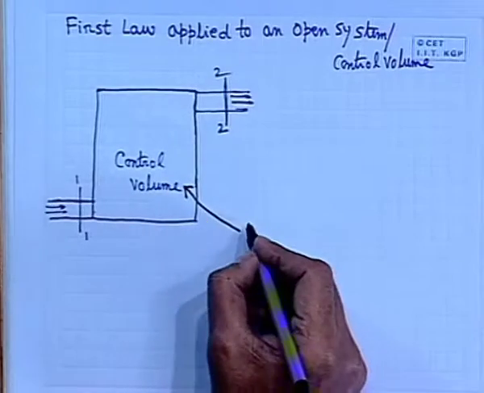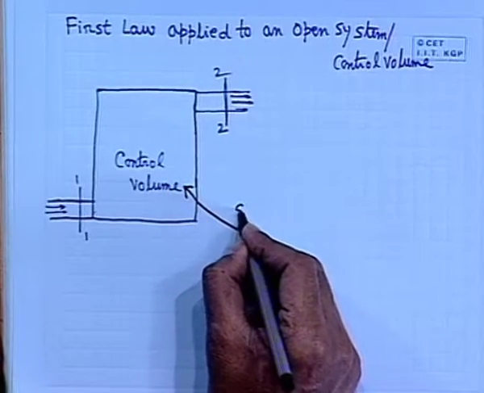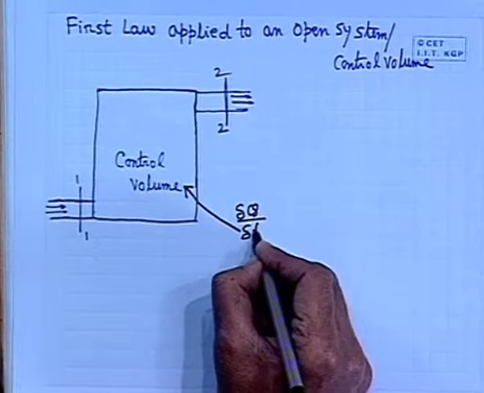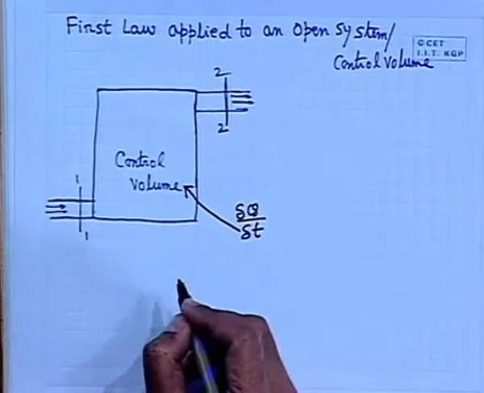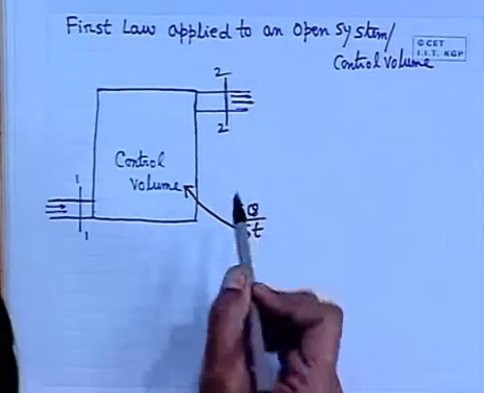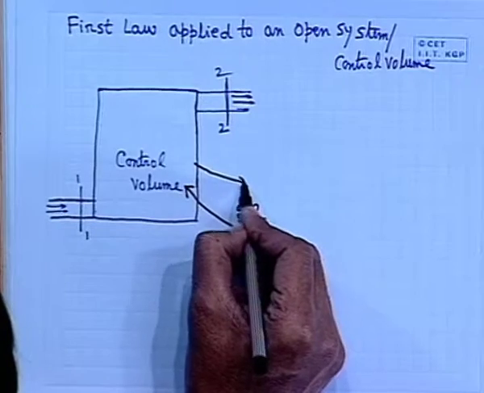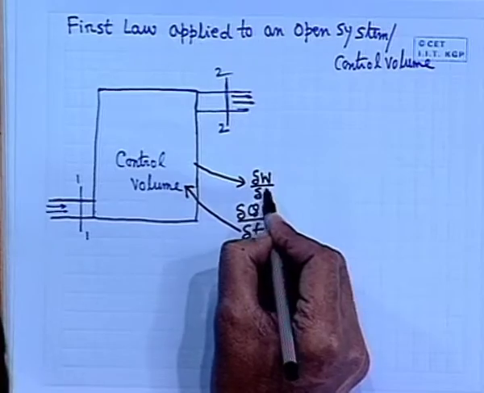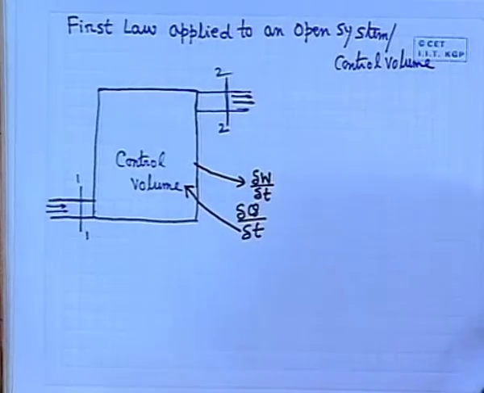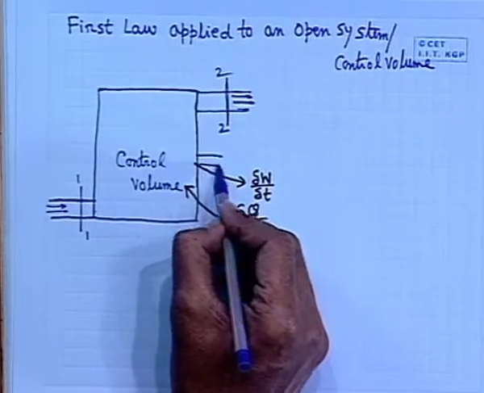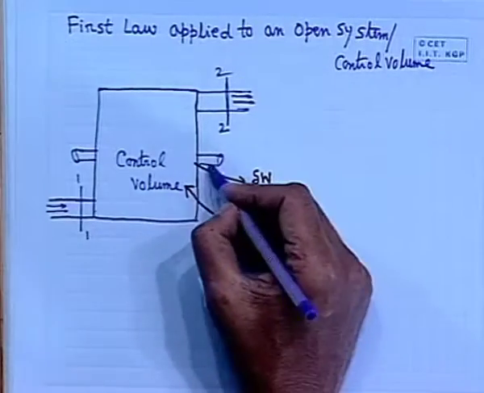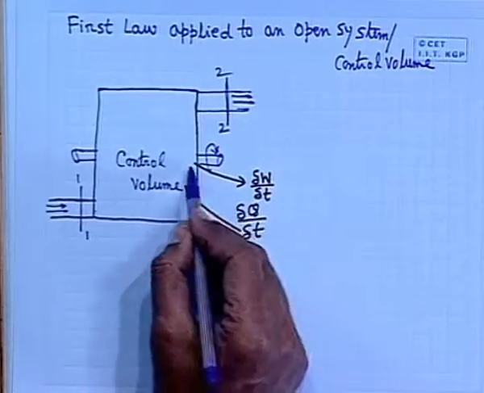So, because of this continuous process with time, things are expressed in terms of time rate. So, del Q del T, let us consider the rate at which heat is added to the control volume. At the same time, we consider that the control volume is delivering work to the surroundings at the rate del W del T, which may come in terms of shaft work. Usually a control volume like a compressor or turbine, which I discussed, has a shaft mounted on it, which rotates against a resisting torque and gives the work done.